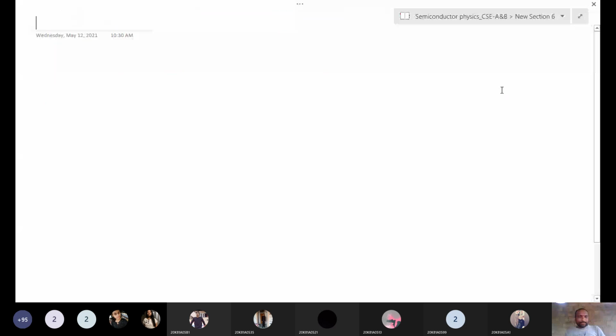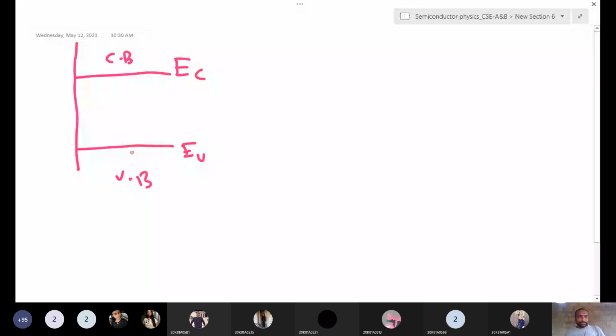If this area indicates filled electrons, then the small area here indicates holes in the valence band. Or I can draw another diagram in an easier way. Just a second.